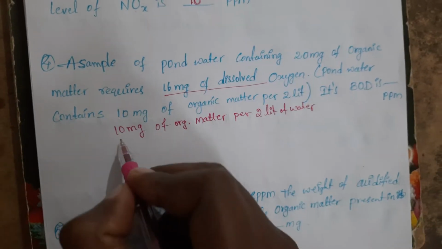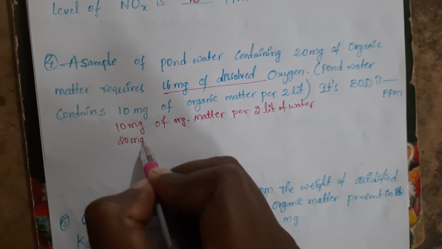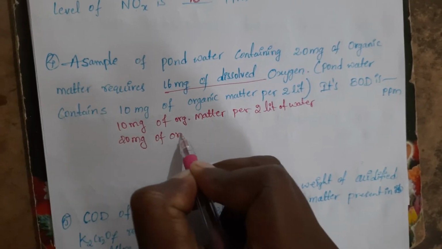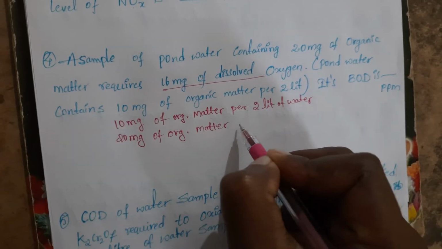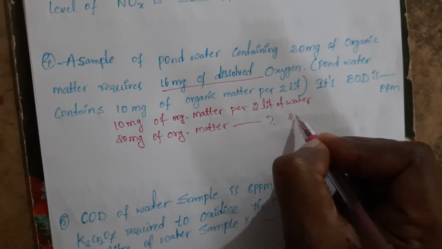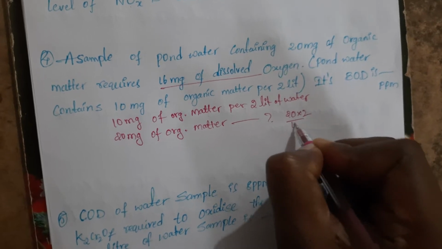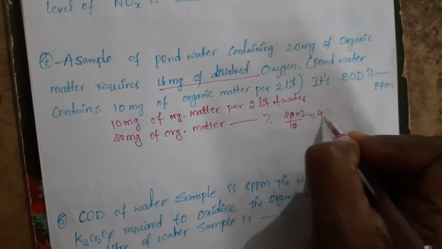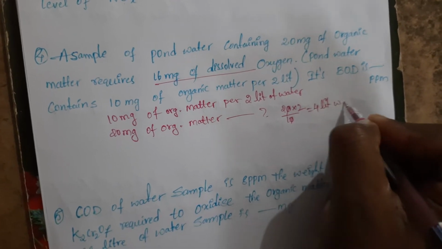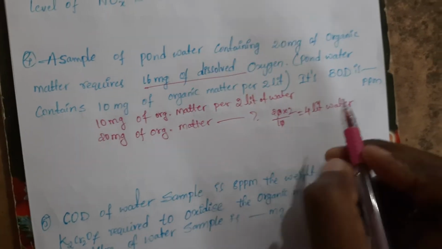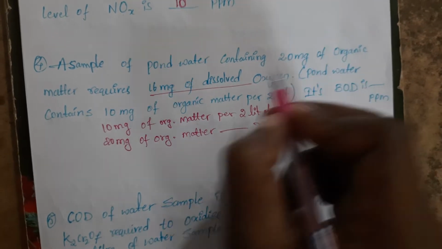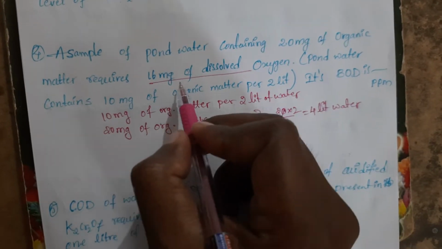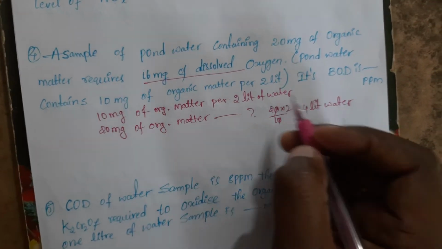Now for the 20 milligrams of organic matter they have given, in how much water will it be present? That is 20 into 2 by 10. How much is that? It will be 4 liters of water. Now, the oxygen required for the 20 milligrams of organic matter is 16 milligrams of dissolved oxygen.